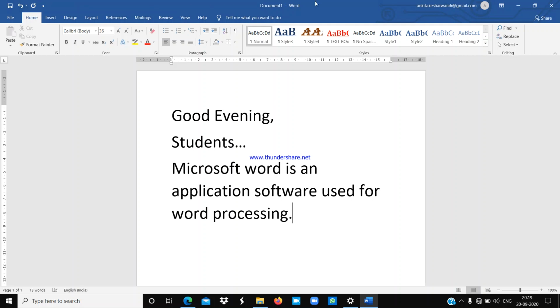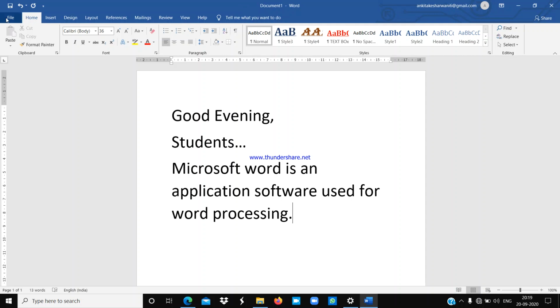The top area of this Word document is known as the title bar. In the title bar, you will find the temporary name of a file, that is Document 1. So whenever you change the file name, that particular name will be shown here.